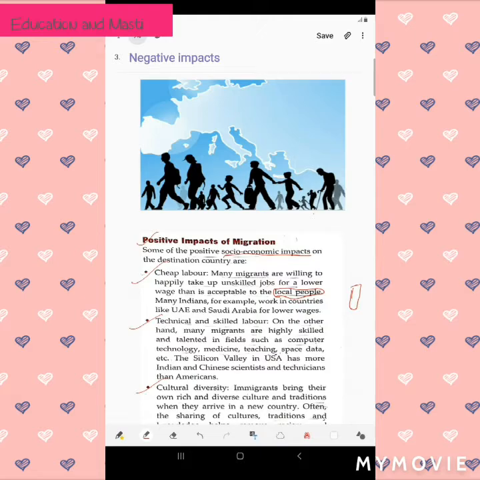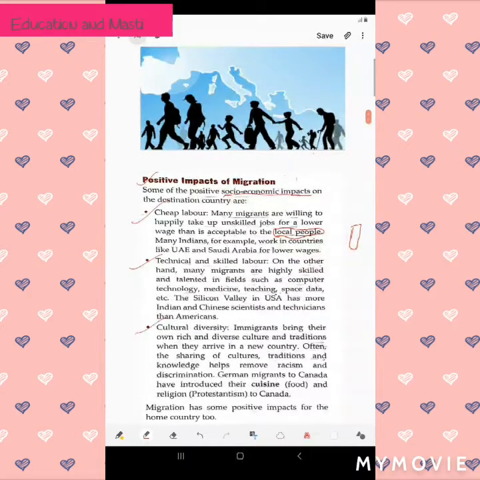Like many Indians, for example, work in countries like UAE and Saudi Arabia for lower wages. You know that many Pakistani and many Islamic people go to UAE and Saudi Arabia where they work and they get lower wages there. So that is our cheap labor.